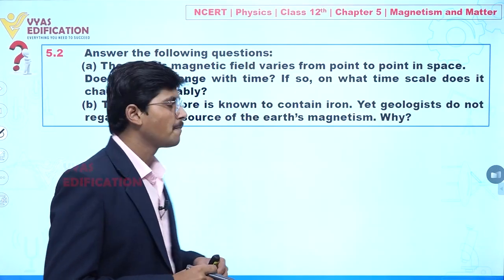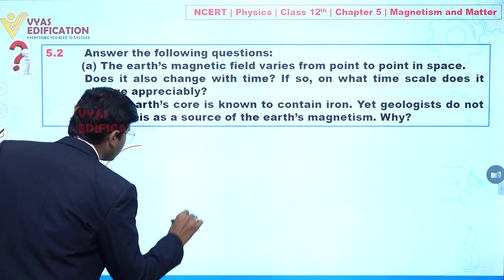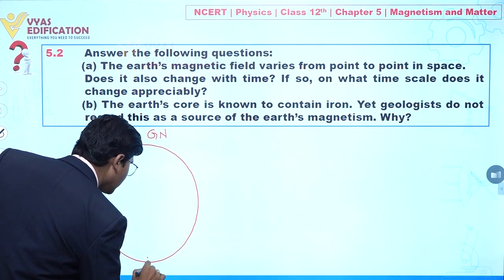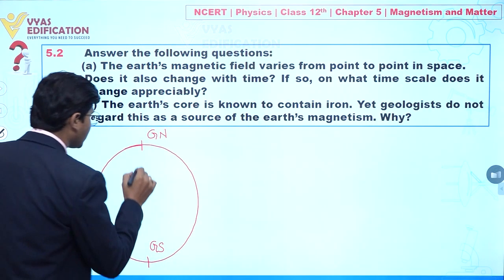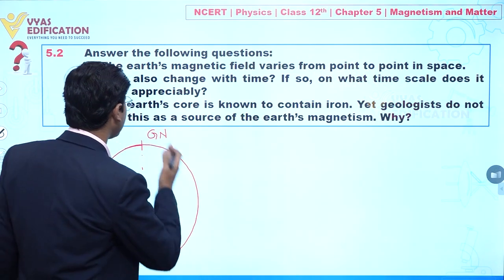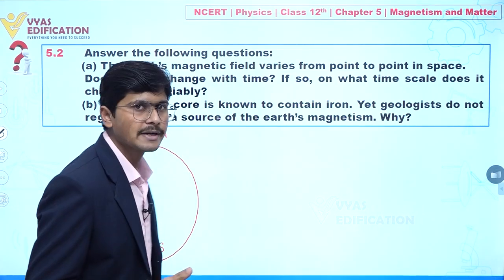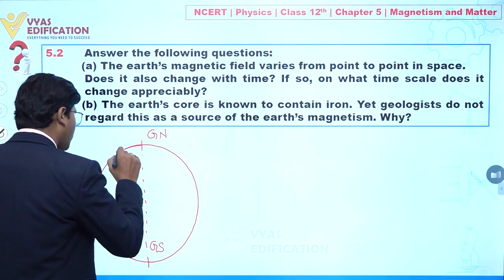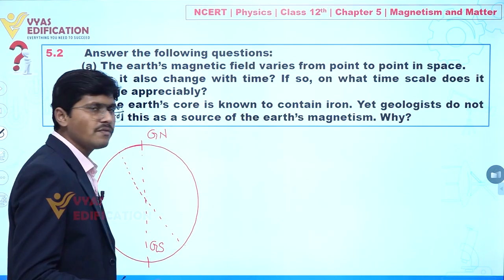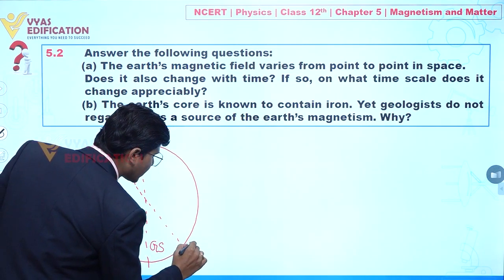Now listen carefully. First of all, if I am talking about earth, let's suppose I draw here, you can assume this is earth, clear. Here we have geographical north, and here we can say this is geographical south, clear. If you take a plane that is passing through geographical north and south, we can say that is the geographical meridian, clear. But if I am talking about this other plane, here we have magnetic south, or we can say this one is magnetic north.